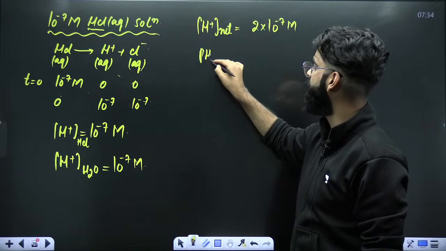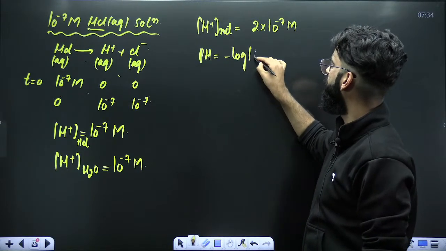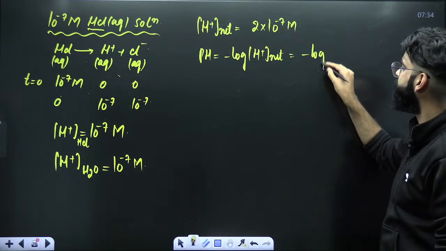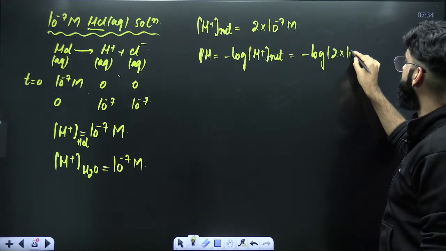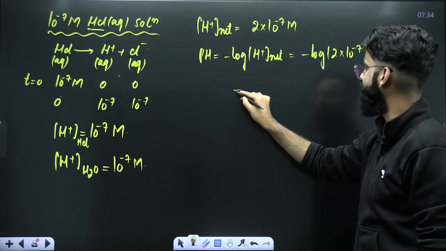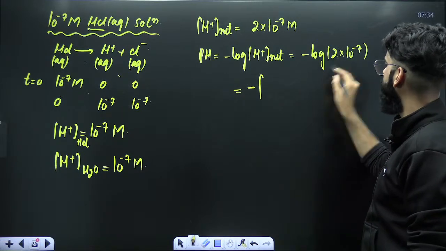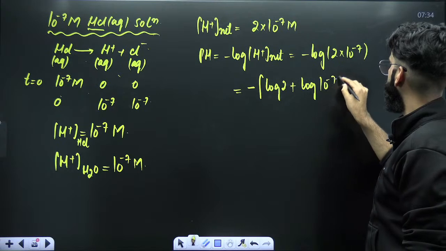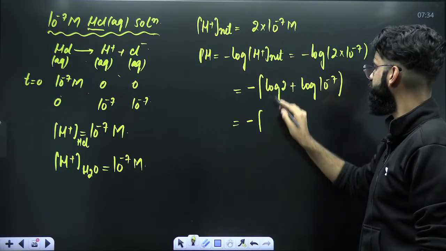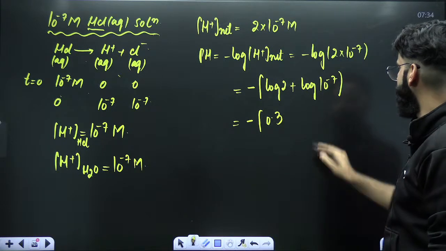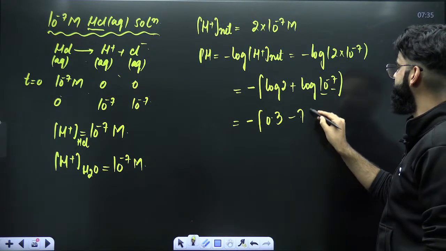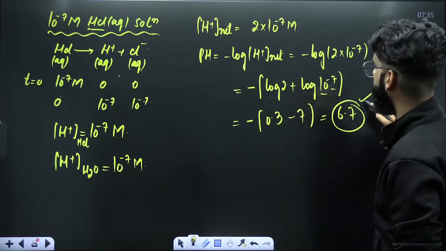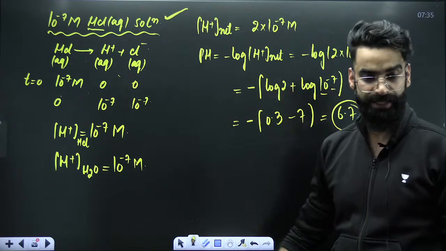Now calculate the pH of the solution. pH stands for minus log of net H positive ion concentration in the container, which is minus log of 2 into 10 raised power minus 7. Now a bit of maths is used here. Minus log of m into n is minus log m plus log n. So minus, I'm writing as such. Log of 2 is 0.3. Log of m raised power n is n log m, so minus 7 comes to the front. So the final answer comes out to be 6.7. So 6.7 is the actual pH of this particular solution which we have taken over here.